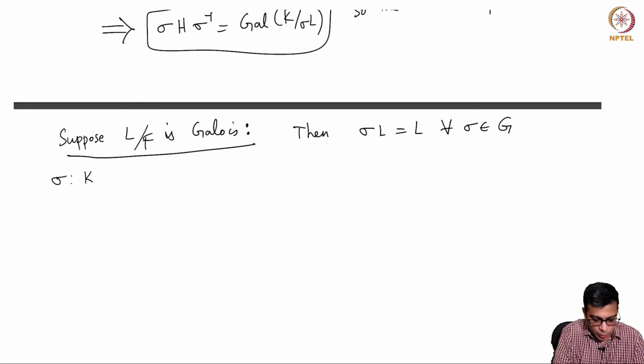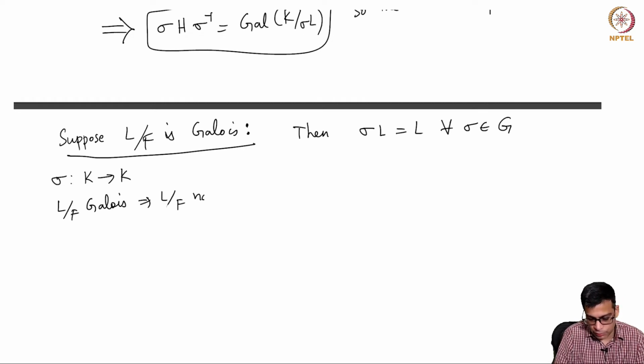Because sigma is an automorphism from K to K, if you restrict sigma to L, the reason is L over F is Galois, which implies L over F is normal.